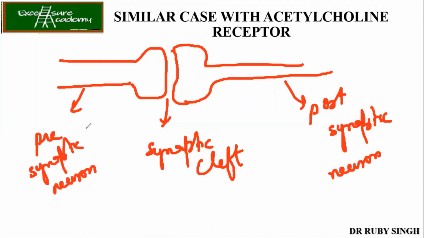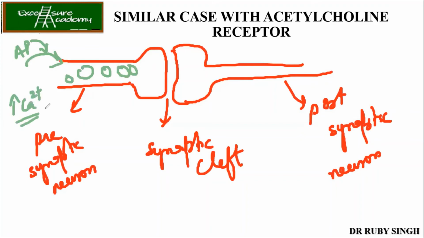Now what happens over here also? You have got the vesicles. When the action potential has reached, it gets the signal and increases the calcium level. This increase in calcium level gives the signal for the production of acetylcholine. Now when this acetylcholine has been synthesized, who synthesizes?